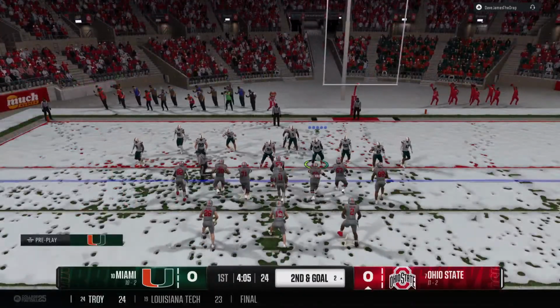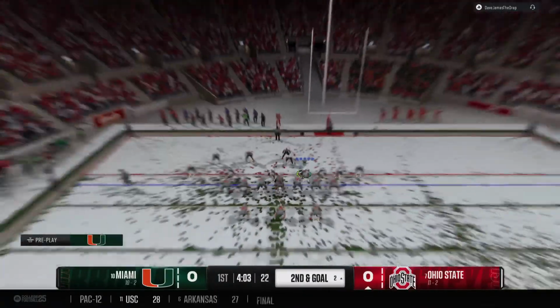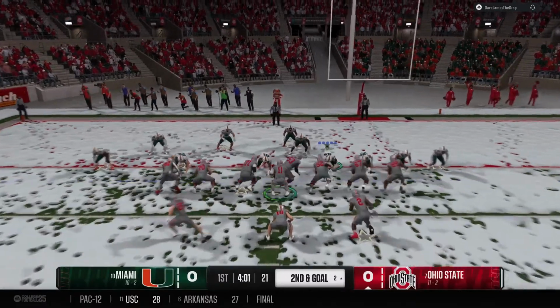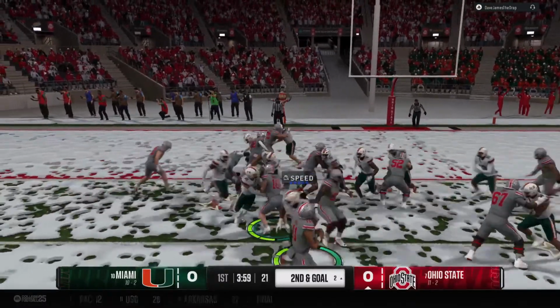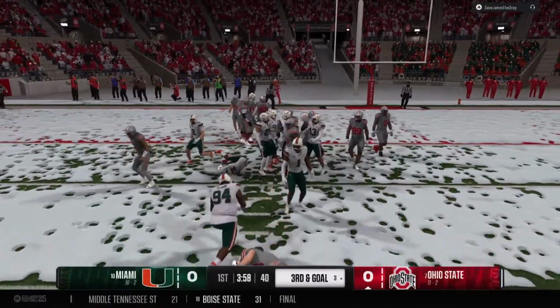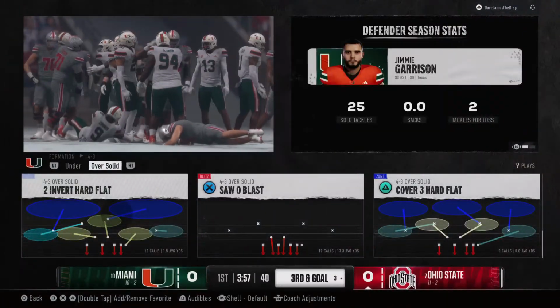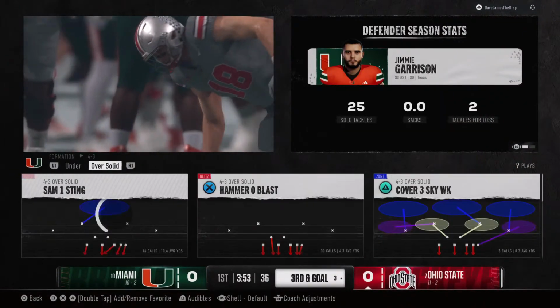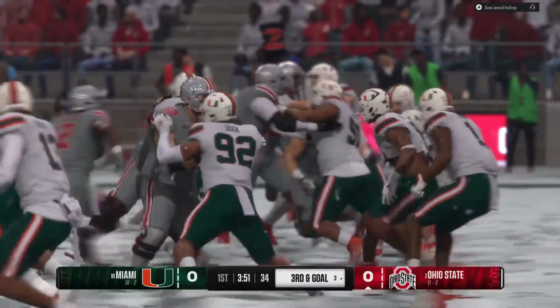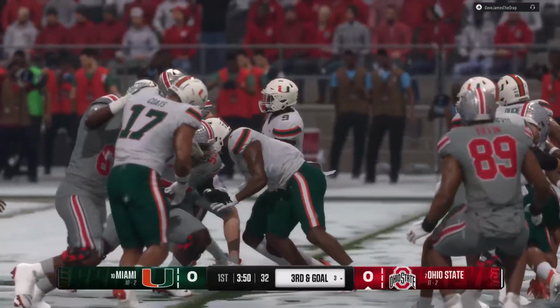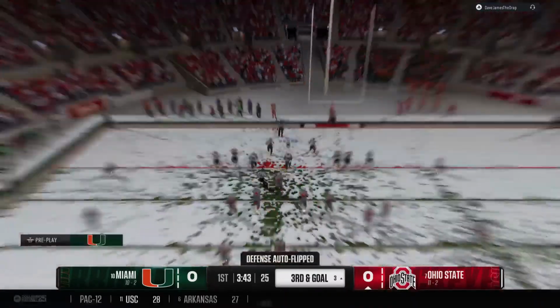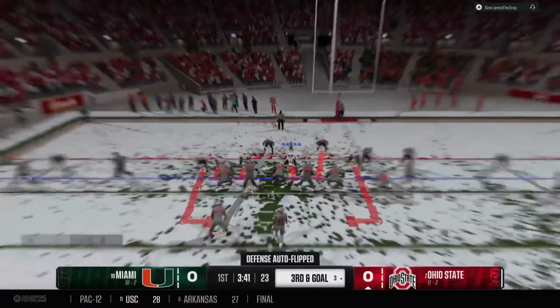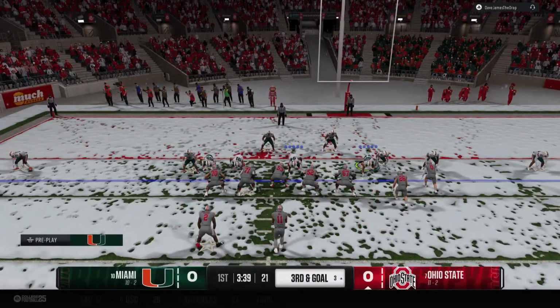Coming up, second down and goal. And the fullback takes a turn running the football. They'll stop him behind the line for a loss of 1. Yeah, I really thought on second and goal you might see the offensive coordinator elect to throw the ball, but instead try to catch the defense napping by running. And man, does it backfire. Now it's third down and goal for the offense.